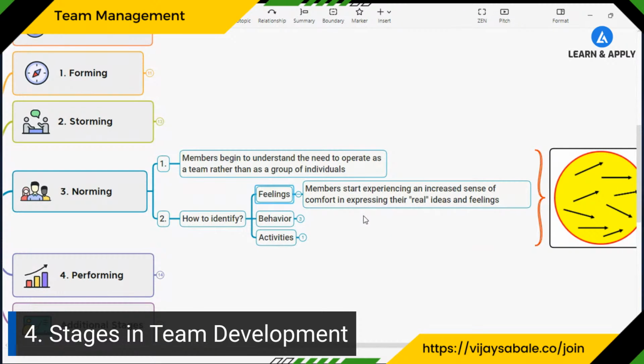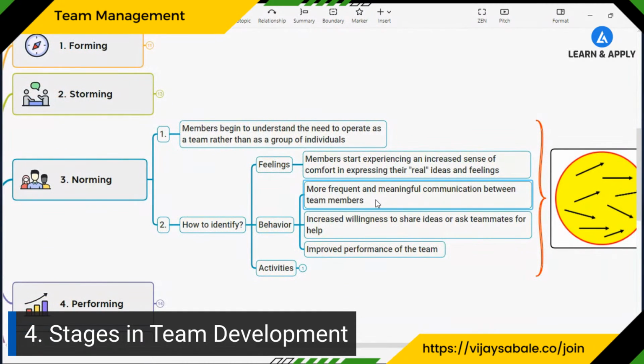Team members start experiencing an increased sense of comfort in expressing their real ideas and feelings. Instead of keeping ideas to themselves, they are expressing their ideas openly. More frequent and meaningful communication between the team members is going to happen.